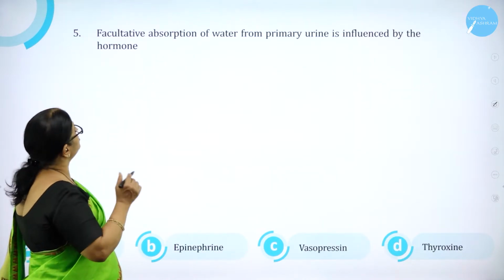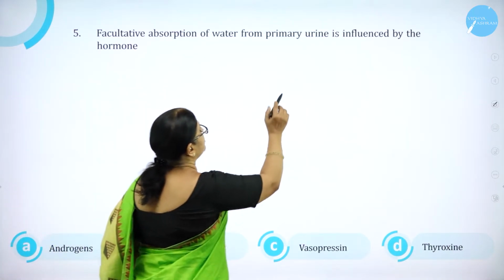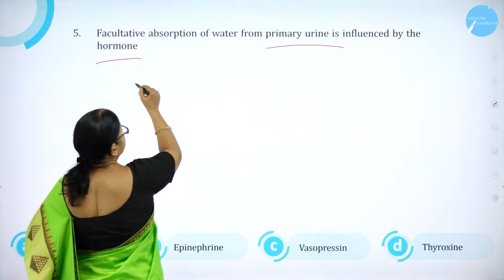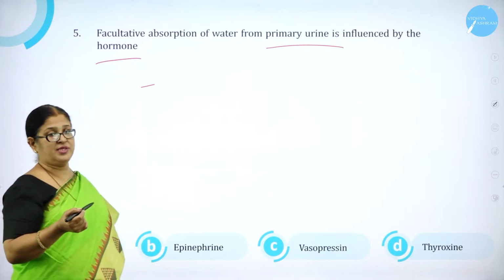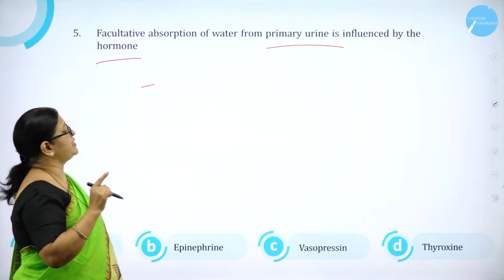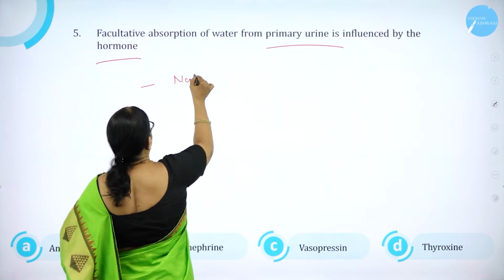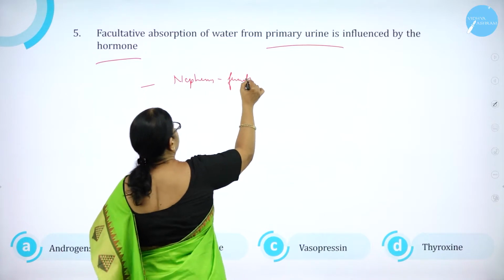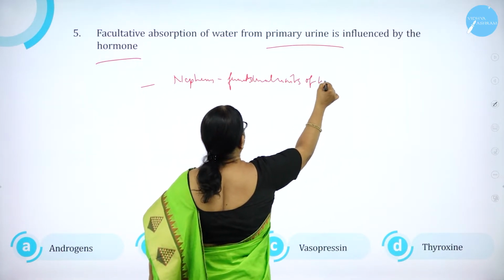Moving on to question number 5. Facultative absorption of water from primary urine is influenced by the hormone. As you know, the first urine that is formed in the glomerulus is called the primary urine. The nephrons are the functional units of the kidney.